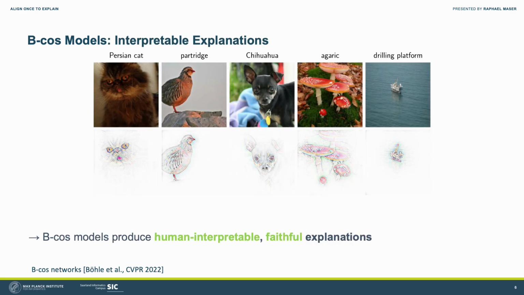Here are examples of faithful and human-interpretable explanations given by B-cos models. As you can see, the explanations are nicely localized and highlight distinctive and discrimination-relevant parts of the image used by the neural networks for the prediction.